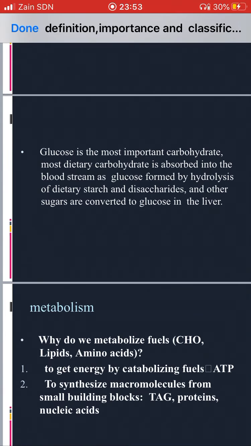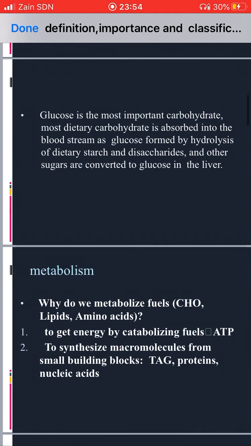Even carbohydrates other than glucose are absorbed as glucose, formed by hydrolysis of dietary starch and disaccharides. And other sugars are converted to glucose in the liver.